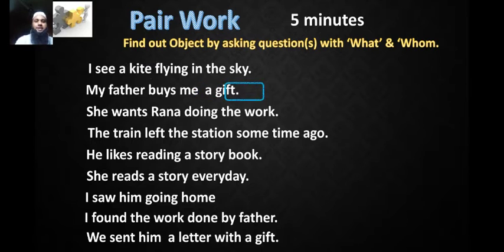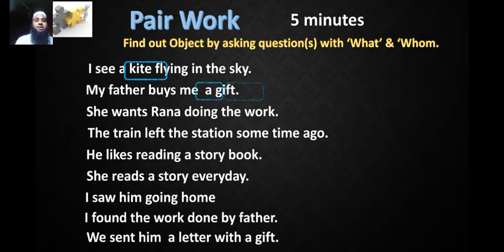The fourth sentence, the train left the station some time ago. Let us make a question with what. What did the train leave some time ago? The answer, the station. So station is object here.